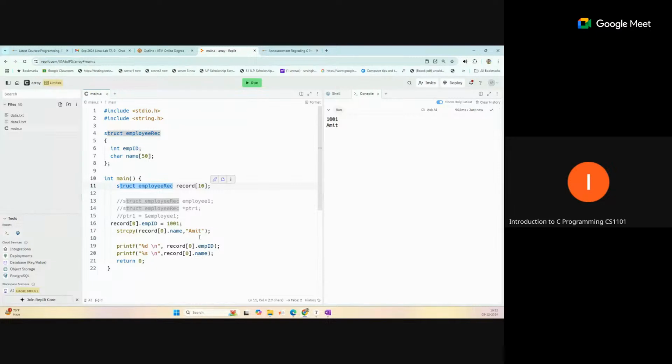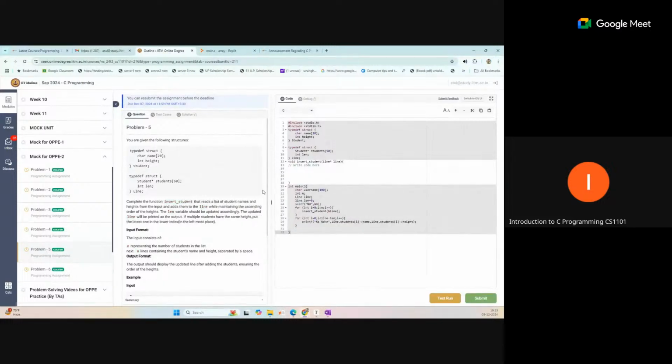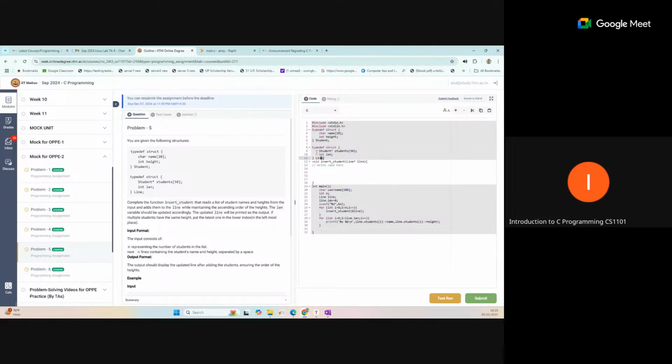So for this type of question, you should know how to define the structure, and you will get a structure array, where the data will already be stored by the main function, and you have to perform some task on the array. Actually, you have to traverse all the data. Maybe you have to compare one field of the structure and return another field corresponding to that. I think this question is given similar to this. So here the structure is already defined.